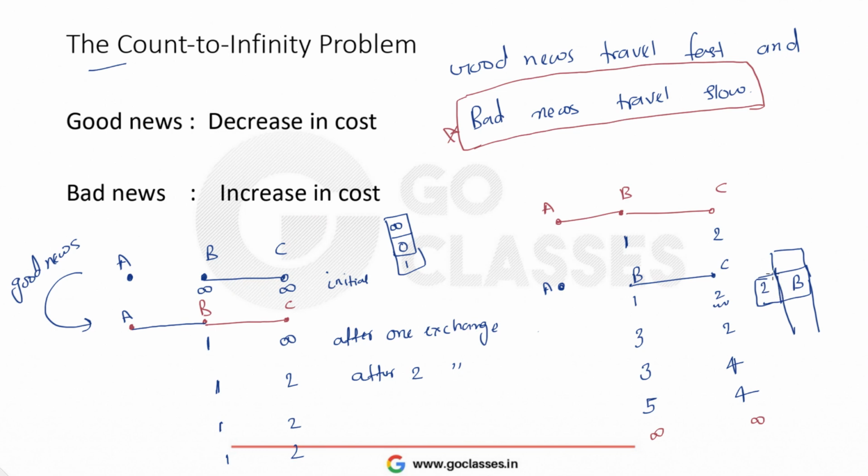But again, this problem is not solvable in all the cases. Basically, just the next hop is not enough. You need to know all the hops in between, and that's called the path vector. Path vector routing is basically just an extended form of distance vector routing, which is not in the syllabus. Path vector routing solves this problem completely, but distance vector routing solves this problem in some of the cases where you just have 2 or 3 nodes. But if you have multiple nodes, then you need to actually share all the path.